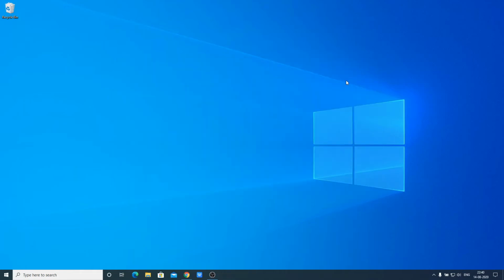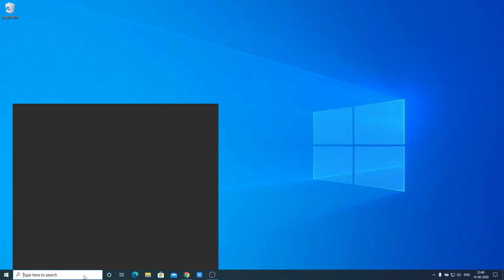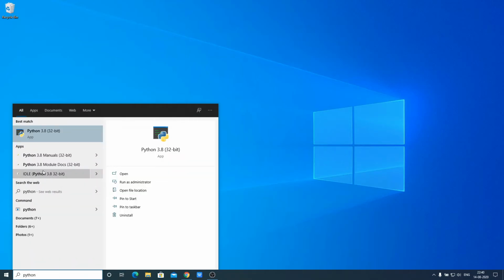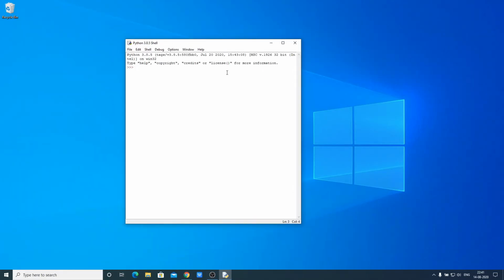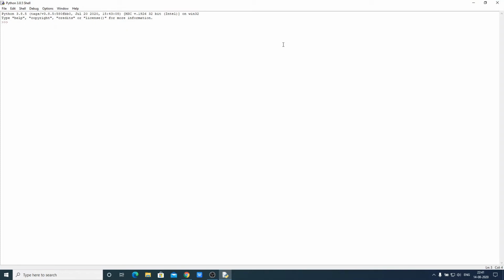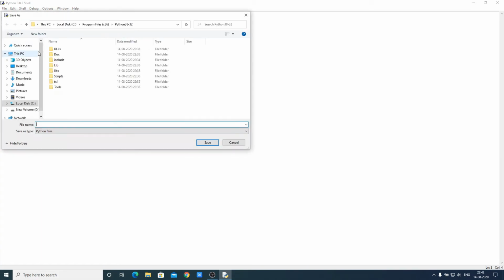Now let me show you how you can use Python IDLE. For that, simply search for Python, and here we have our Python IDLE. Simply open this application. This is a Python shell. You can also use this Python shell to create your Python program. Let me show you how you can create hello world using this Python shell. Now click on file, then click on save as, and here select the location. Let me save the file on the desktop, and let me name the file demo and put the Python extension, that is .py. .py is a Python extension, so this will help you to compile your Python program. Let me save the file.